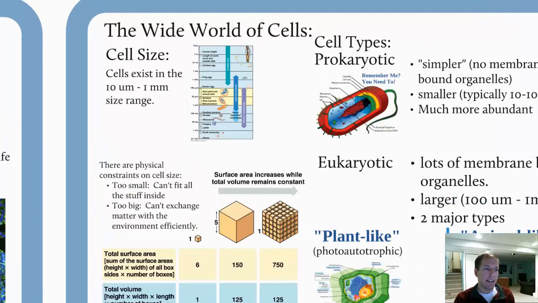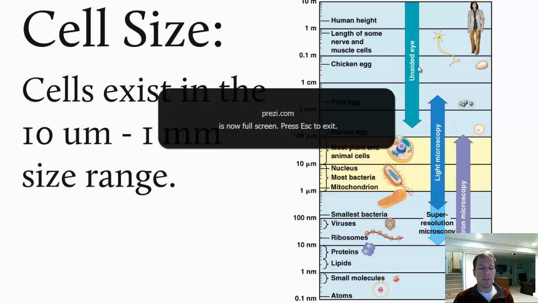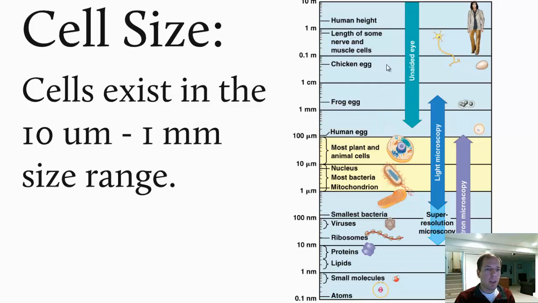Now, to look next at the idea of size, cells exist in this range between 10 micrometers and 1 millimeter. That's highlighted in yellow here in this figure. You can see atoms and small molecules at the bottom, larger organisms at the top, and every one of these lines represents a power of 10. Now you can see that in the macroscopic world, in terms of the world that we can see with our naked eye, there are a few cells that we can see, mostly eggs, frog egg, chicken egg. There are cells that are very large in length, but not necessarily very wide, so they aren't as easy to see, like some nerve and muscle cells.